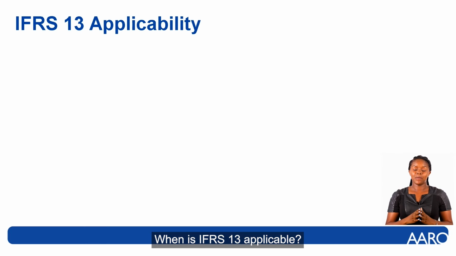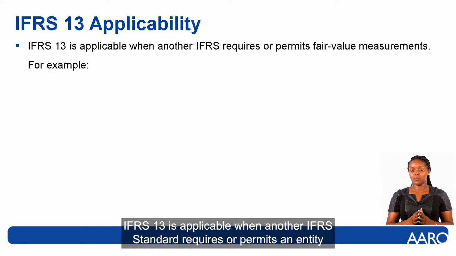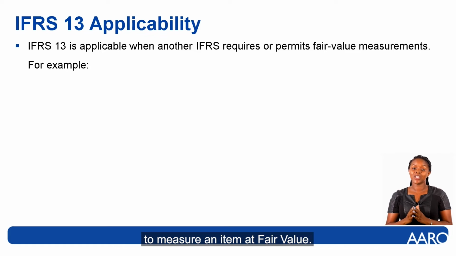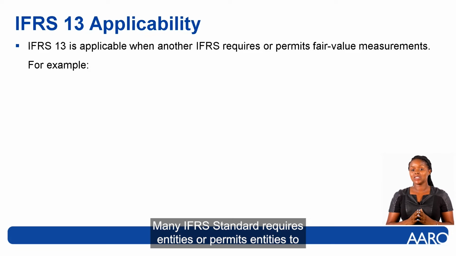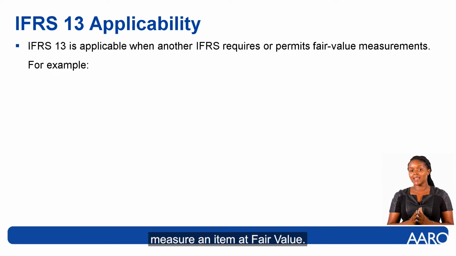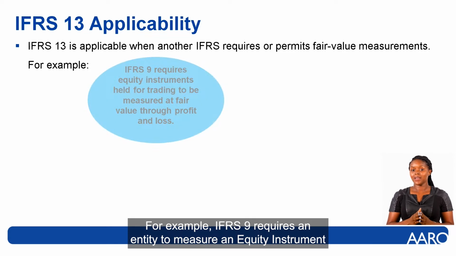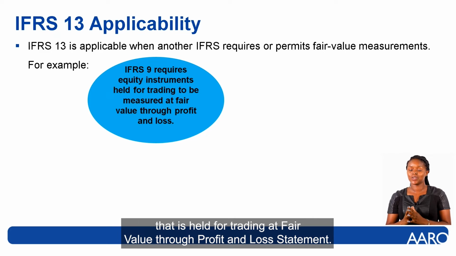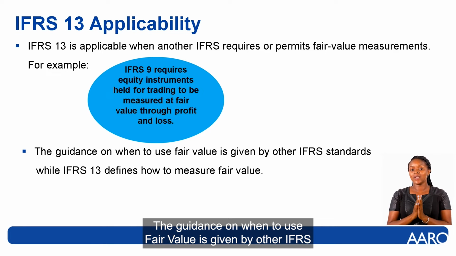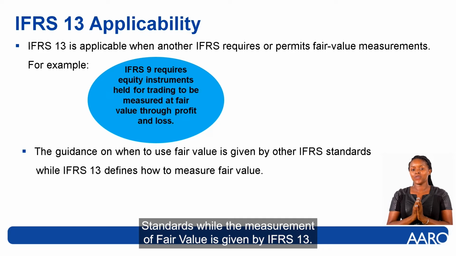When is IFRS 13 applicable? IFRS 13 is applicable when another IFRS standard requires or permits an entity to measure an item at fair value. Many IFRS standards require or permit entities to measure an item at fair value. For example, IFRS 9 requires an entity to measure an equity instrument that is held for trading at fair value through profit and loss. The guidance on when to use fair value is given by other IFRS standards, while the measurement of fair value is given by IFRS 13.